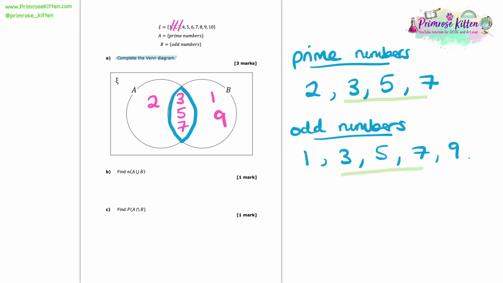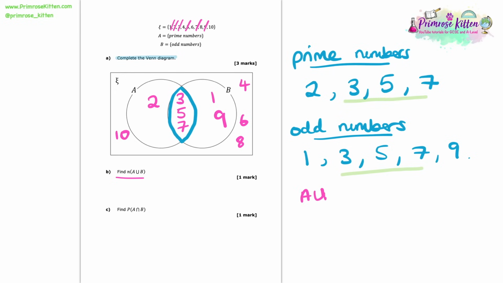So let's cross these numbers off of our list. By doing this, we can see that there's a few numbers that were in neither A nor B. We've got 4, we've got 6, we've got 8 and we've got 10. So they exist in the box but not in A and B.